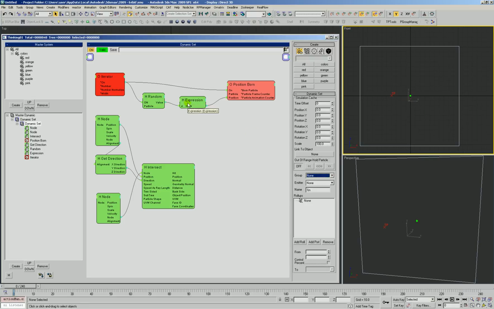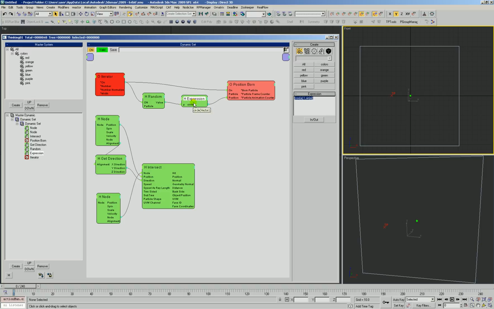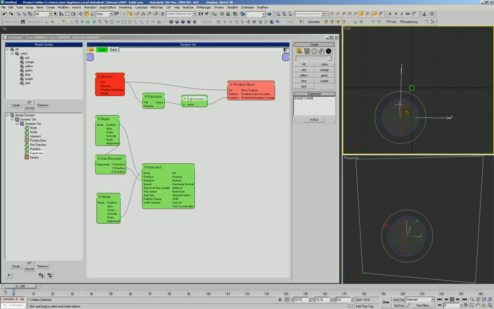So let's do this. Oh, you know what? Let's not. We're going to get into that in just a second, because remember what we're doing here is taking the y-axis of our particle and generating some extra randomized values in a circle around that y-axis in order to look out in those different directions. So what we need now is something that takes this vector created by the circle and transforms it through the matrix of our particle, the alignment.